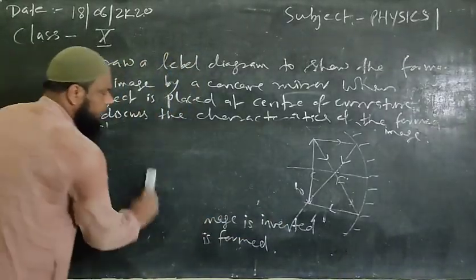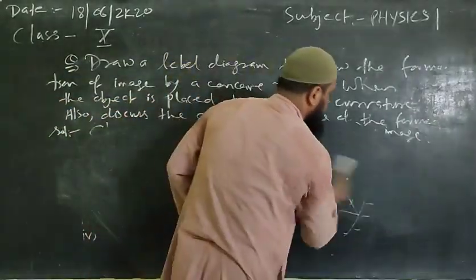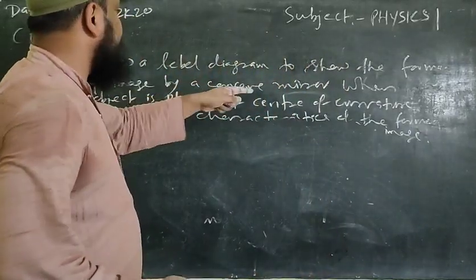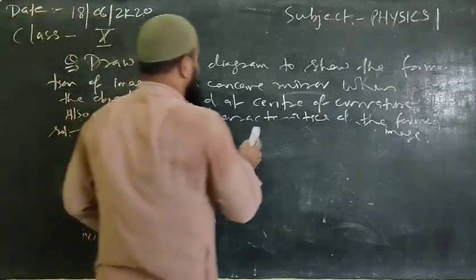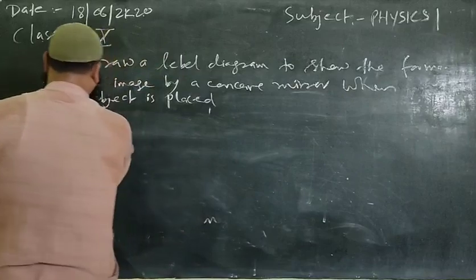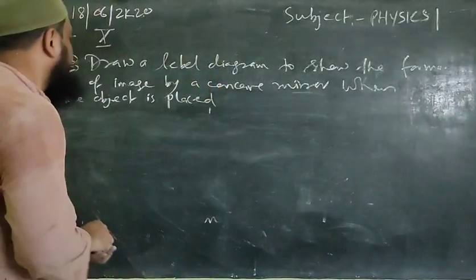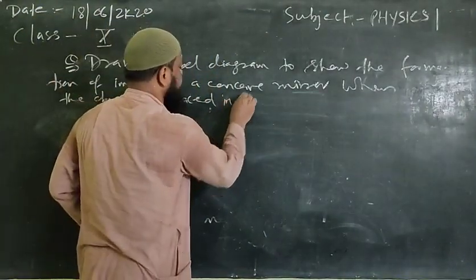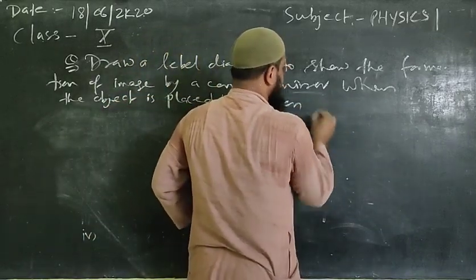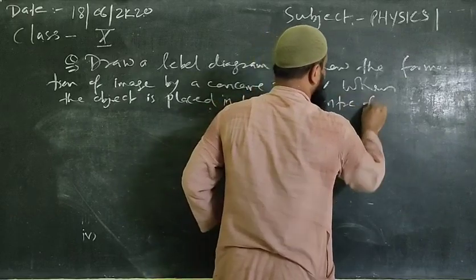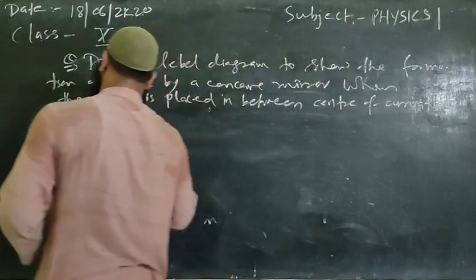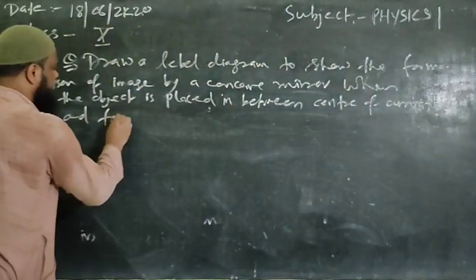Fourth case could be with this question: draw a level diagram to show the formation of image by a concave mirror when the object is placed in between center of curvature and focus point.